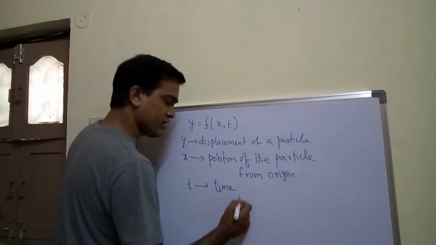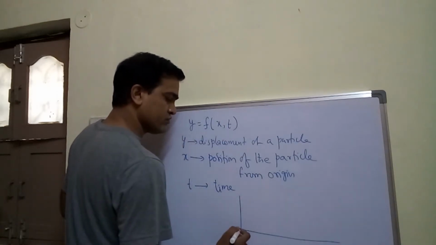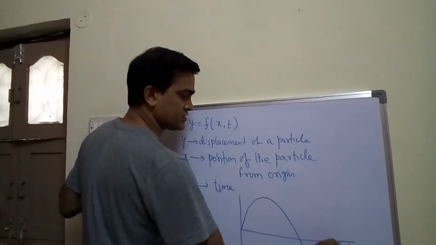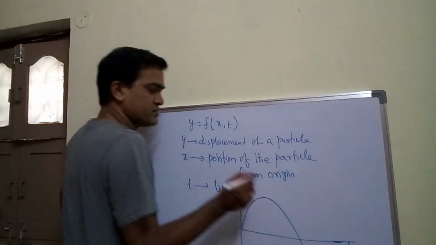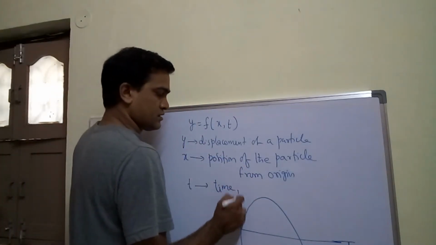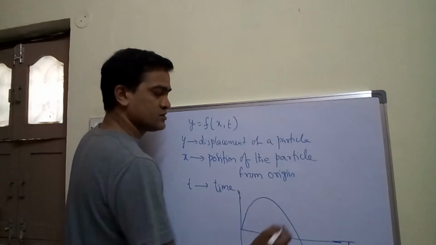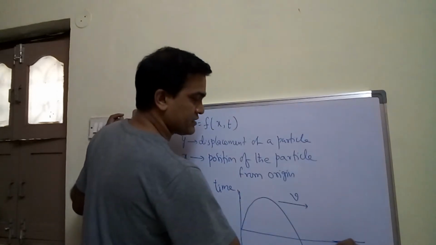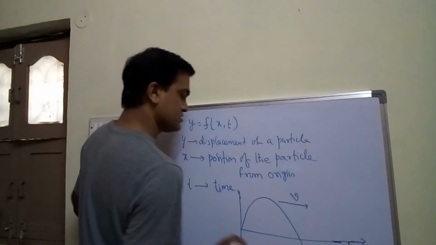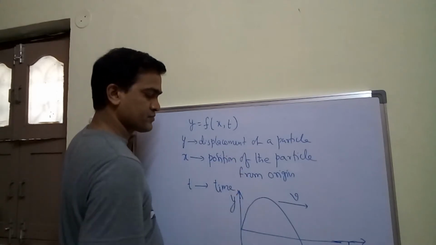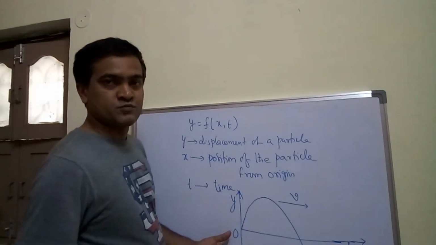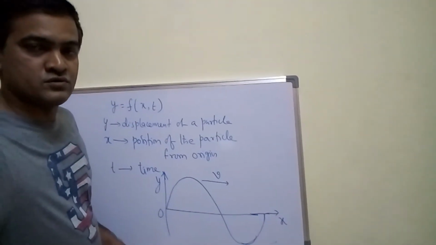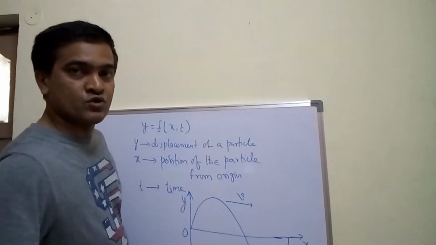So if I consider a wave like this, I'm just showing you the wave. I'm not telling you about a transverse string or rope, I'm just showing you the wave motion. So this is v. V is nothing but wave velocity. Let me take this as x and this as y, and choose this point as origin. So this is the graph I've shown you. Here you can also locate the amplitude.